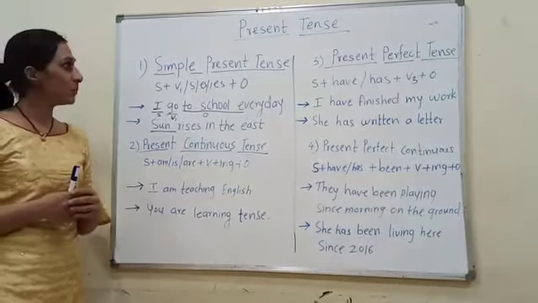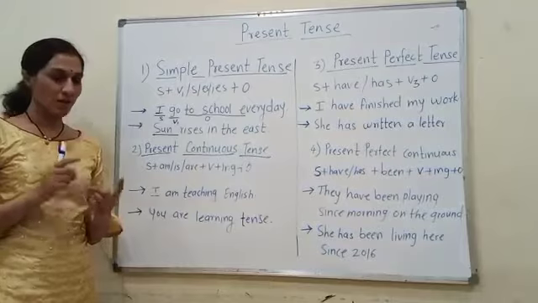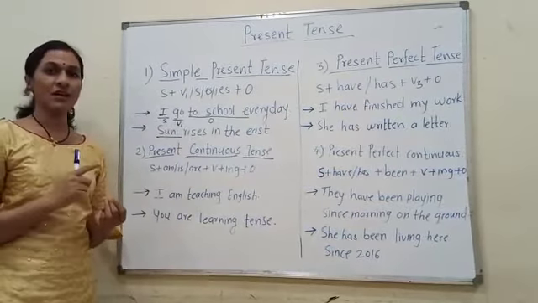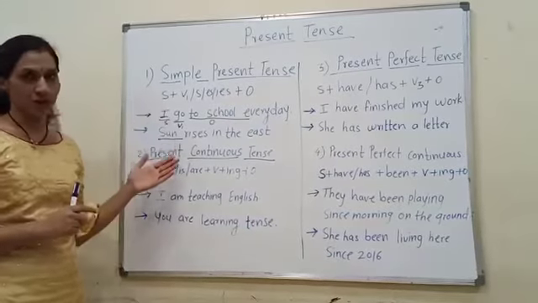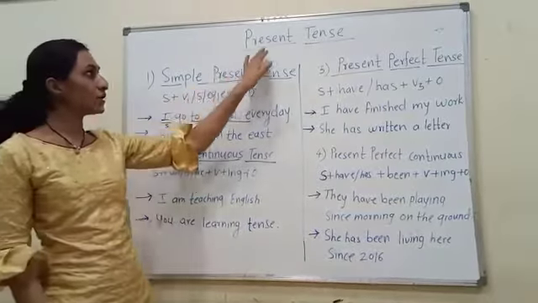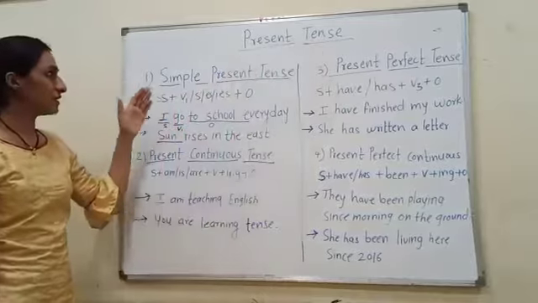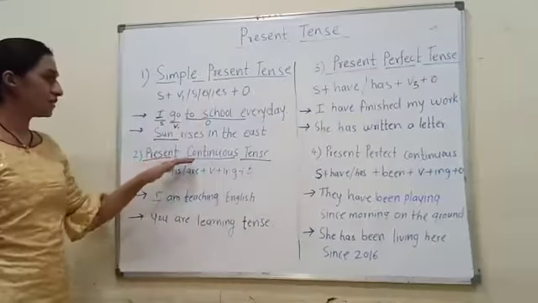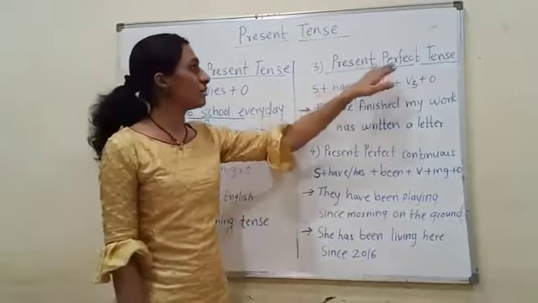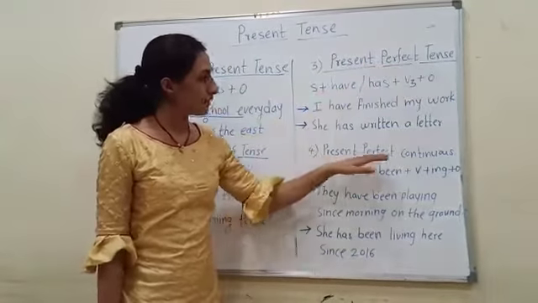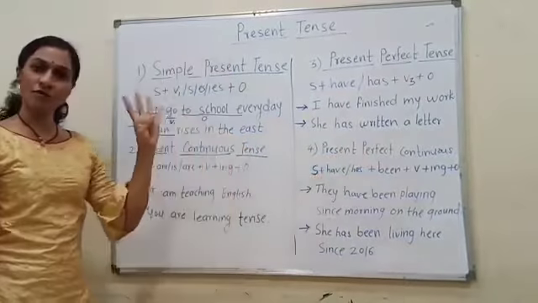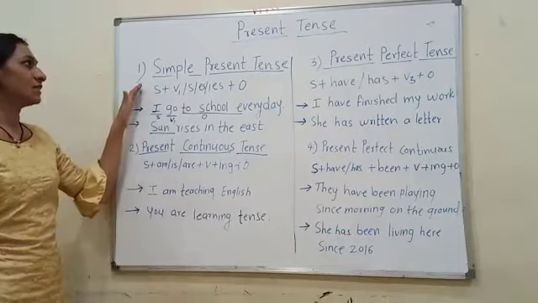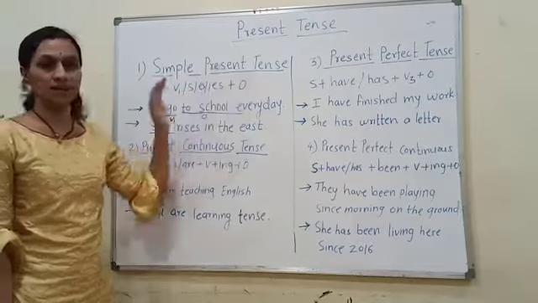We have seen the main three parts of the tense: present tense, past tense and future tense. And each kind of tense has four types. Today we are learning the present tense, and present tense has four types: simple present tense, present continuous tense, present perfect tense, present perfect continuous tense. Now first of all we will see the first, simple present tense.